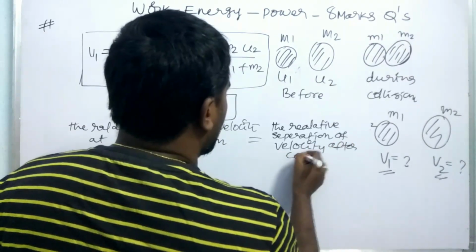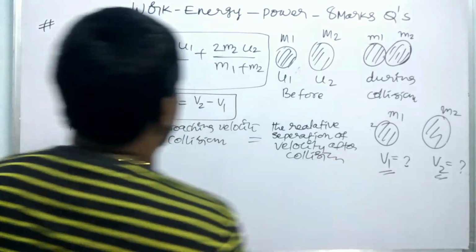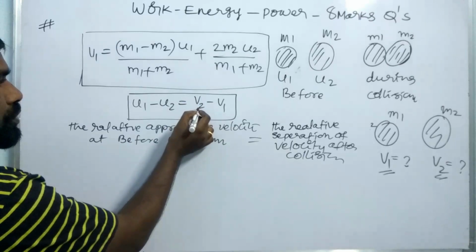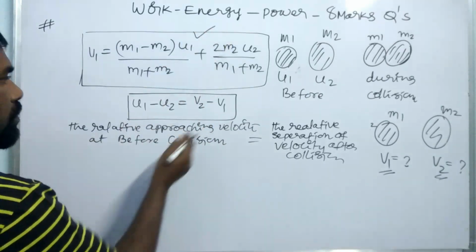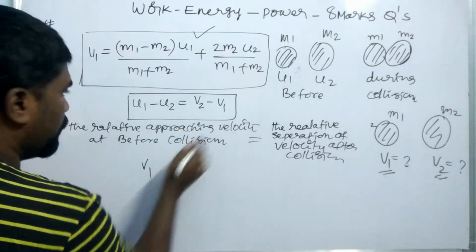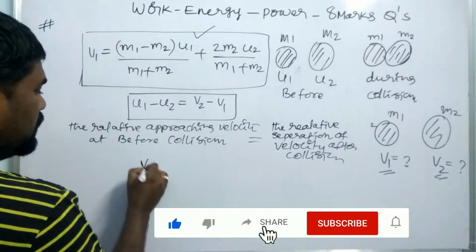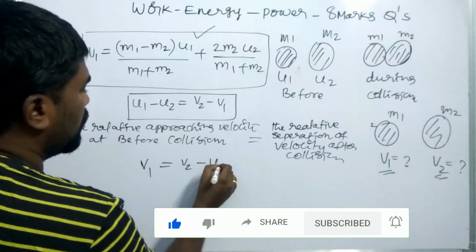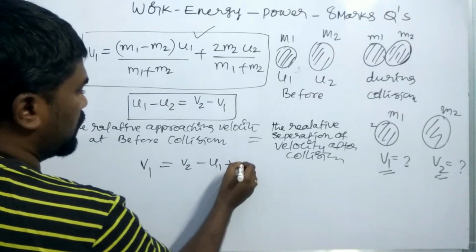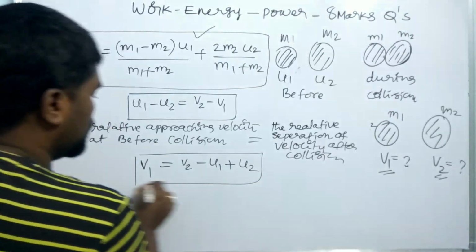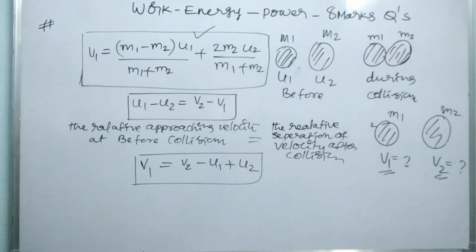Hence with this equation, at first we need to make v2 the subject and then we can get the v1 value. Now we have to make v1 the subject. So how can we do that? v1 should come to the left side, and it is v2 minus u1, minus into minus is plus, it is u2. So this equation can be substituted in the equation of conservation of linear momentum.